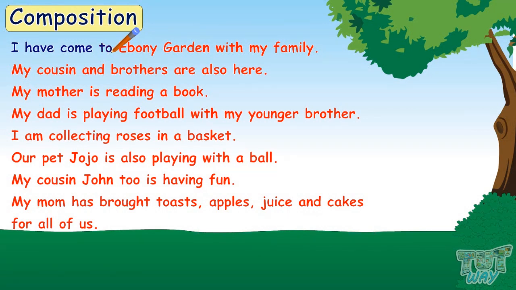Is it a naming word? No. Ebony Garden. Is it a naming word? Yes. It is the name of a place. So it is a naming word. Let's circle it. We have got our first naming word.